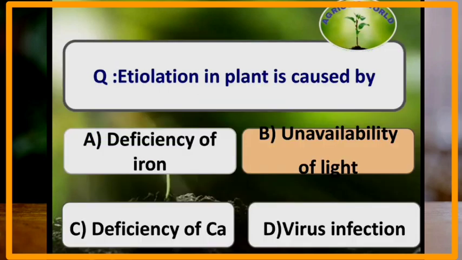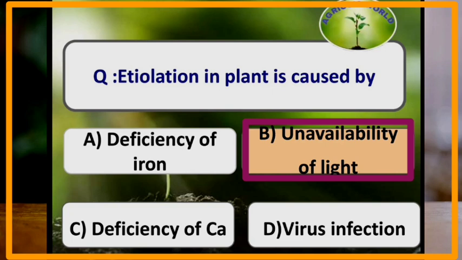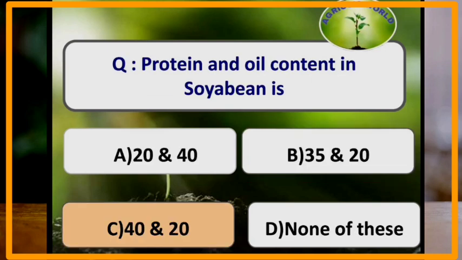Etiolation in plant is caused by unavailability of light. Protein and oil content in soybean is 40 and 20. Soybean has 40% of protein and 20% of oil.